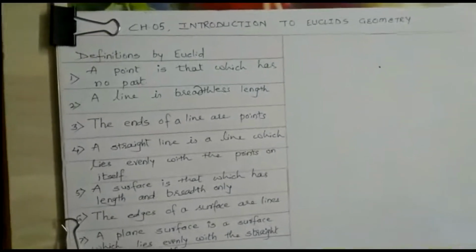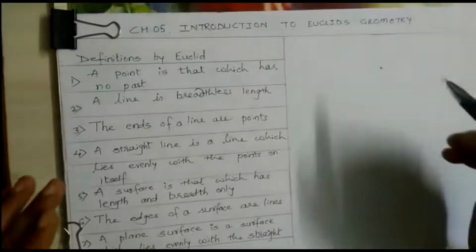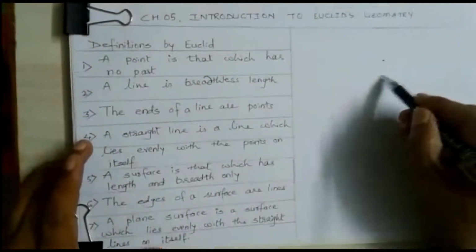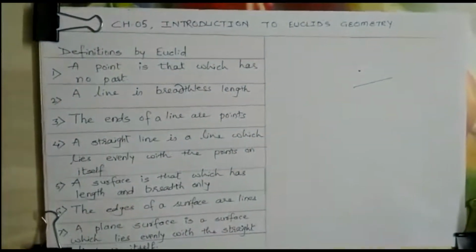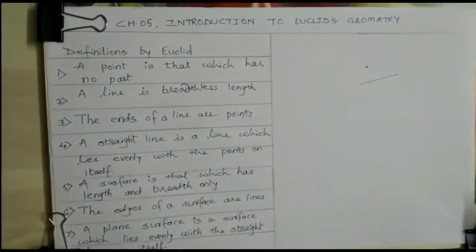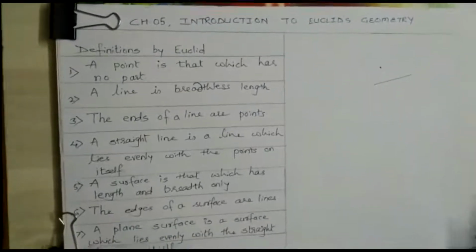Second, a line is a breadthless length. What is the meaning? This is a line I have drawn. This is a line which is not having breadth. Okay, a line is a breadthless length. This is what he has defined.